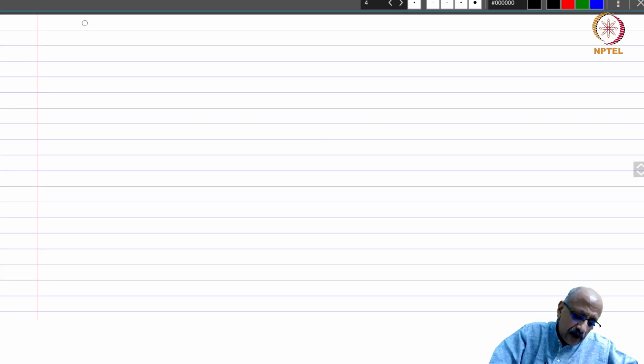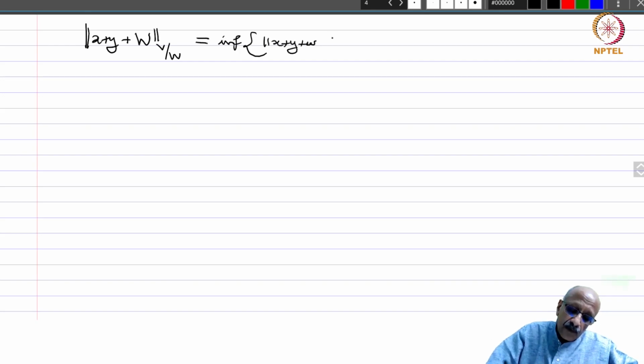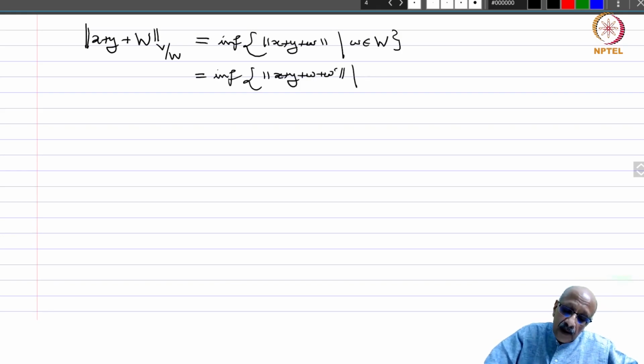Okay, so we have to look at the norm of x plus y plus W in V by W. So this by definition is the infimum of norm of x plus y plus w, w in W. This is equal to the infimum of norm of x plus y plus w dash, w and w dash in W. Why is this true?